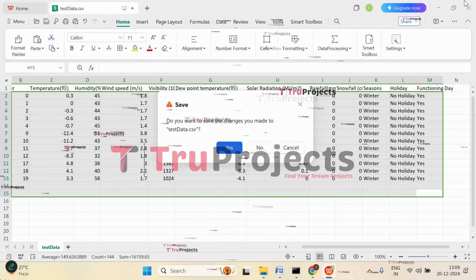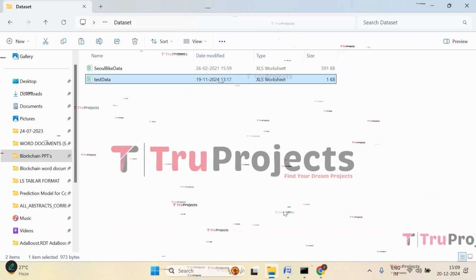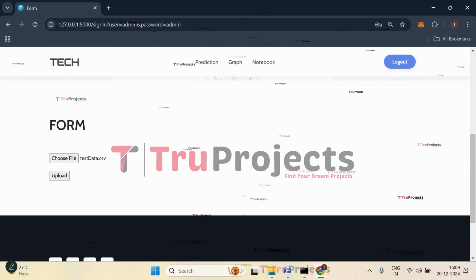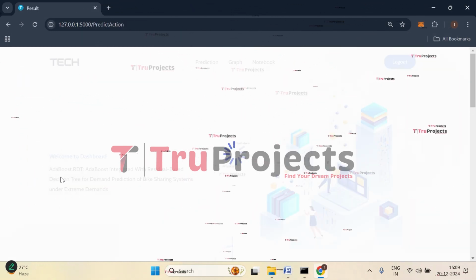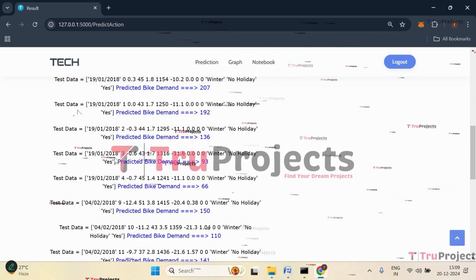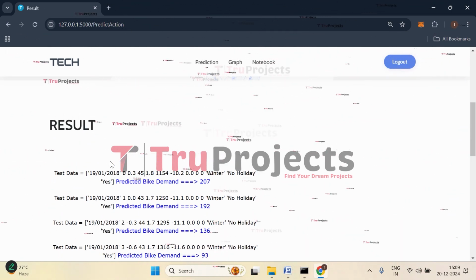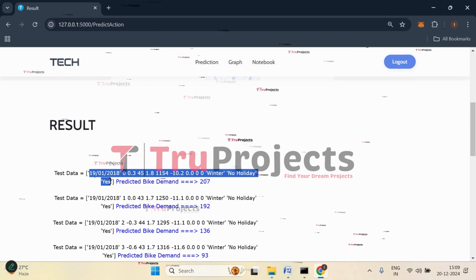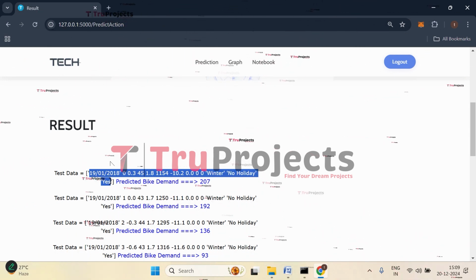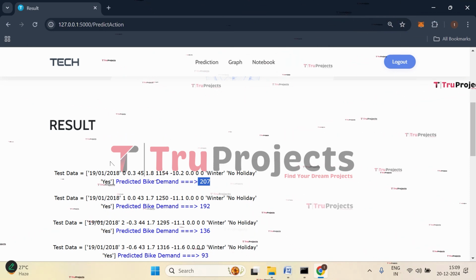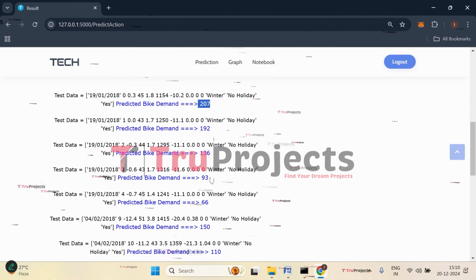Let's close this and get back to the application. Let's upload this file. Click on open. Here it has been loaded. Now click on upload. If you observe, all the inputs are uploaded. For the first case, this is the case that we have uploaded. Here we got the predicted bike demand as 207. It is the rental count of the bike.